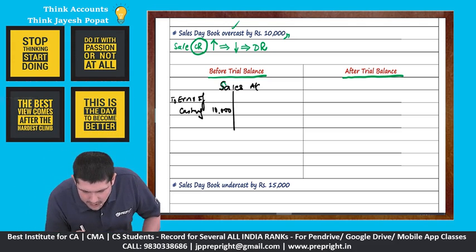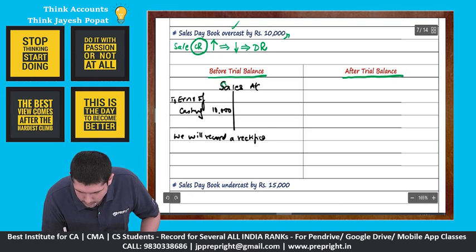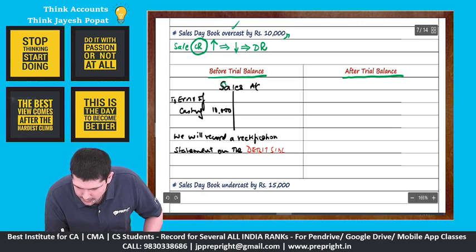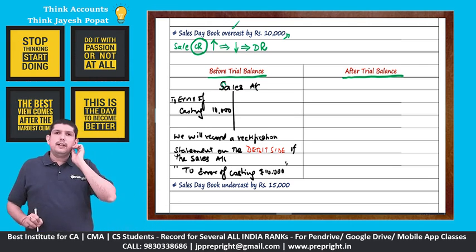In the exam our response will be, we will record a rectification statement on the debit side of the sales account, which will be to error of casting rupees 10,000. Absolutely clear about this.